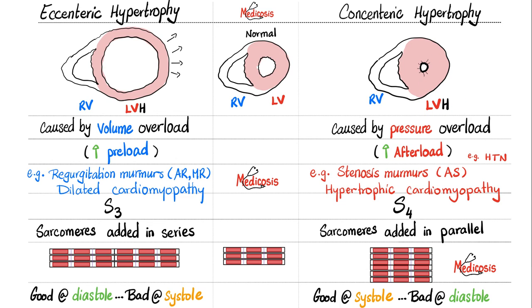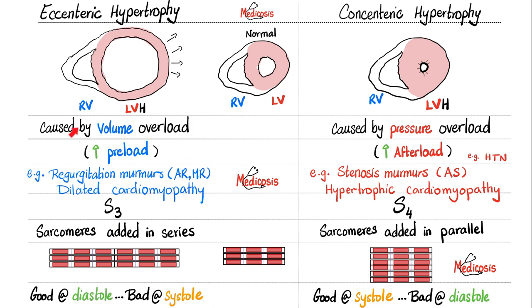But in aortic regurg, thanks to the volume overload or increased preload, with chronicity, the left ventricle can develop eccentric hypertrophy. This is not peculiar to aortic regurg, but any regurgitating murmur, such as mitral regurg, tricuspid regurg, or pulmonic regurg. If it's aortic regurg or mitral regurg, we expect the eccentric hypertrophy in the left ventricle. But with pulmonic regurg and tricuspid regurg, we expect the eccentric hypertrophy in the right ventricle.